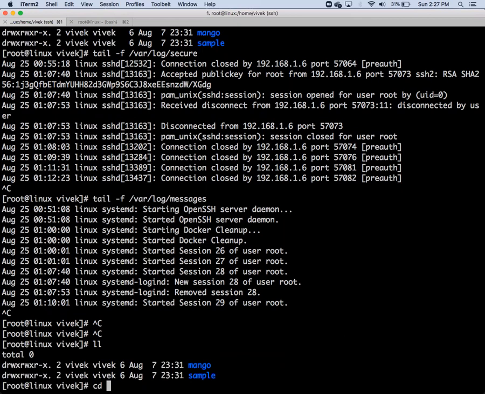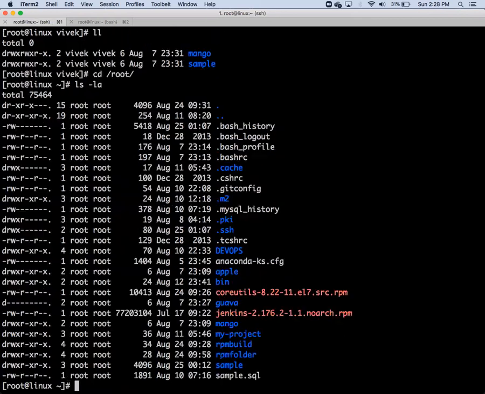For root, go to /root and check the permission for .ssh. What is the .ssh permission? How much is this one? Tell me the numbers.